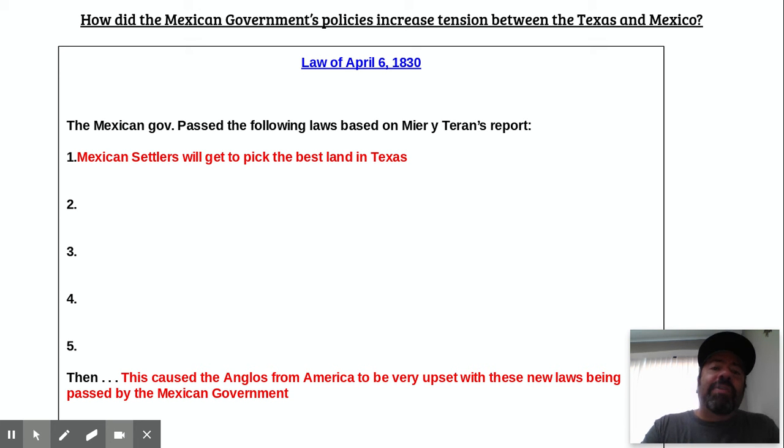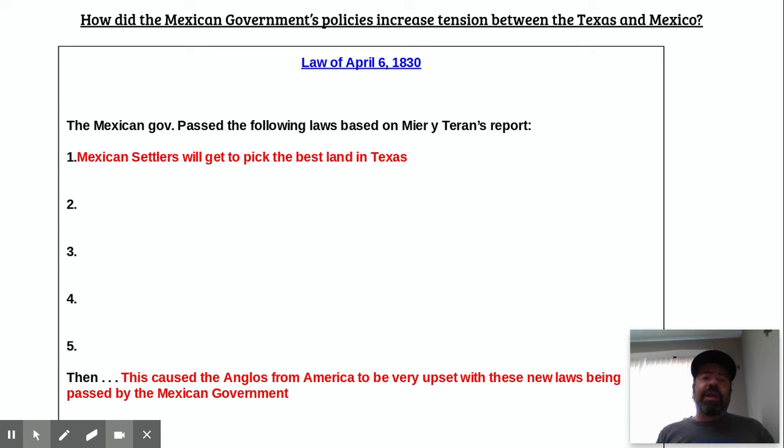That means they don't want the states to have as much rights as they did under the Constitution of 1824. So this new, stronger Mexican government wants to not allow these Anglos in Texas to have so much freedom to do whatever they want. They have to kind of fall in line with the Mexican government.